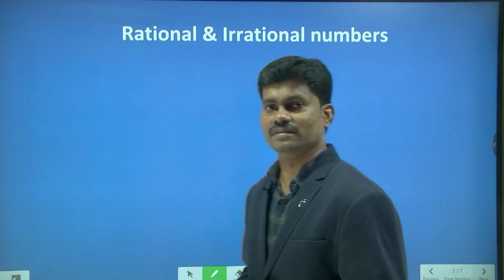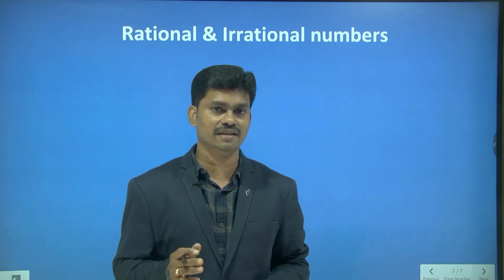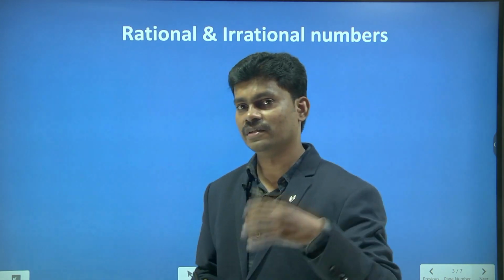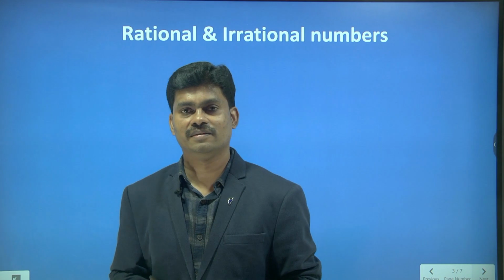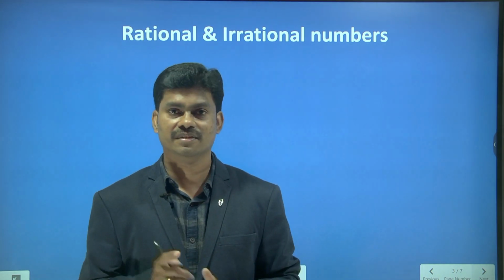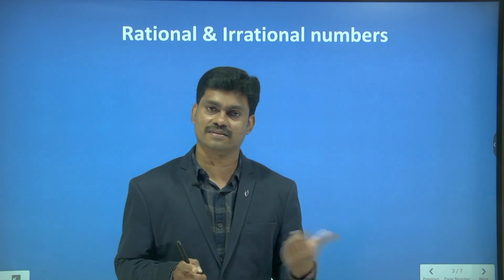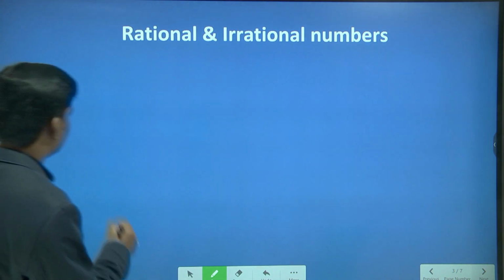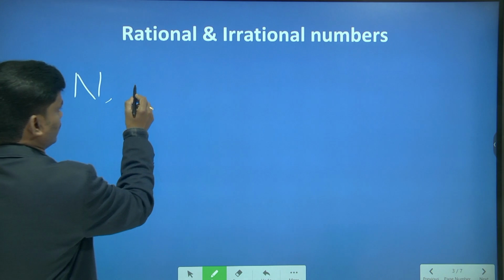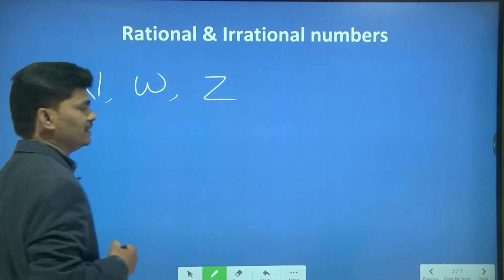So real numbers. We know that real numbers are the combination of rational and irrational numbers, right? So before we go to rational and irrational numbers, let us see some more sets of numbers. Can you guess? Yeah, you are right. Natural numbers, whole numbers, integers and all. So let me write on the board. Before we go to rational and irrational: natural numbers, whole numbers and integers.